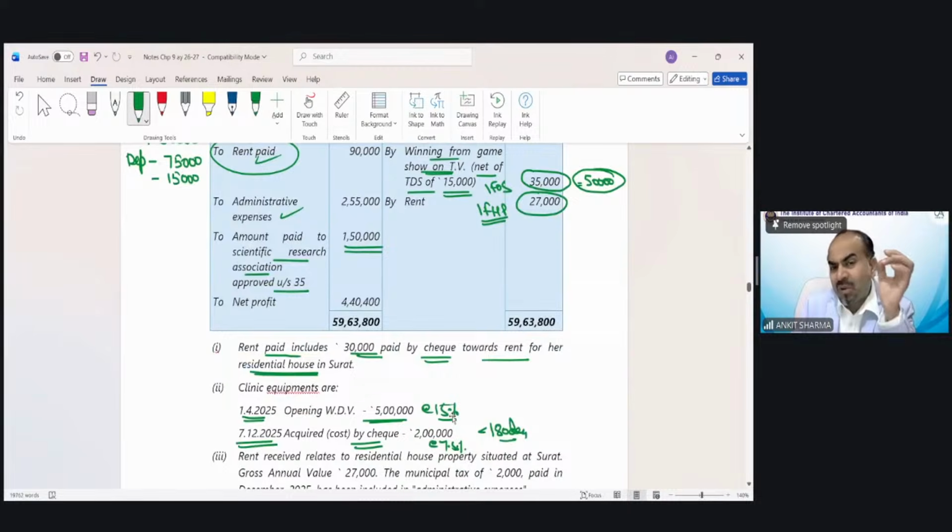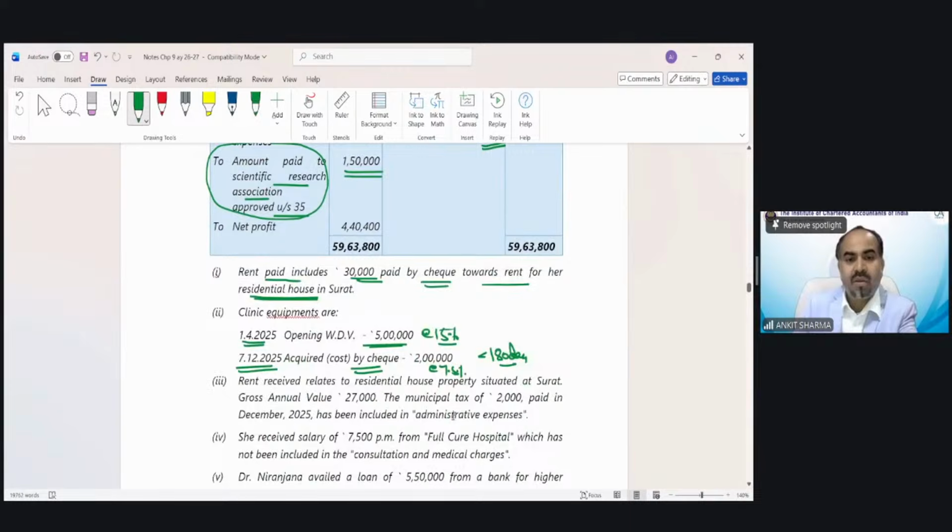If you solve a question step by step, you can see this kind of question has already been asked in the examination in the compulsory question category. And when we are solving, do you find anything difficult till now? If you apply the provision, don't get nervous, don't panic. Just read the question, apply the provision, and you will see numericals are not that difficult because they are self-explanatory, like he's explaining himself. I am scientific research payment, and thus you have to recall the provision that because I am solving under the default tax regime, that should not be allowed.